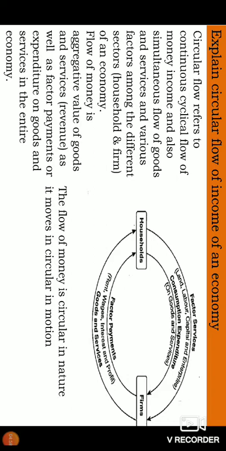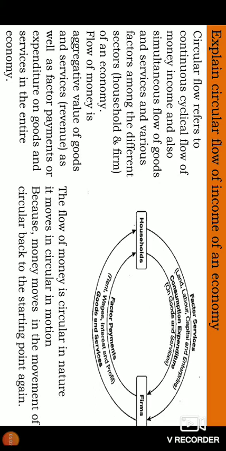The flow of money here is circular in nature and it moves in a circular motion. The flow of money is in a circular motion, which means it is never ending, it is continuous. The money moves from the starting point through the circle and back to the starting point, from front to back or back to front. The money flows.